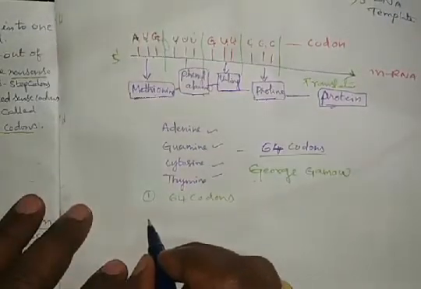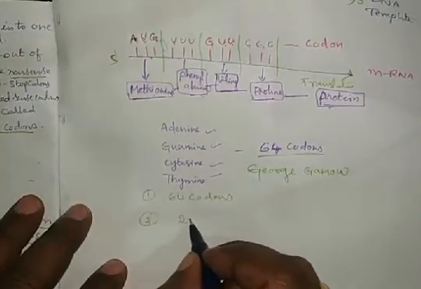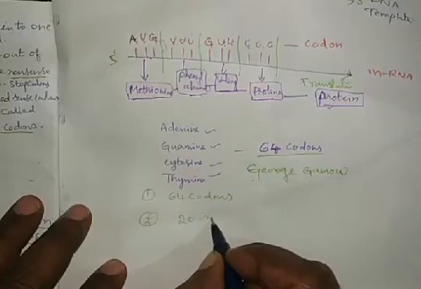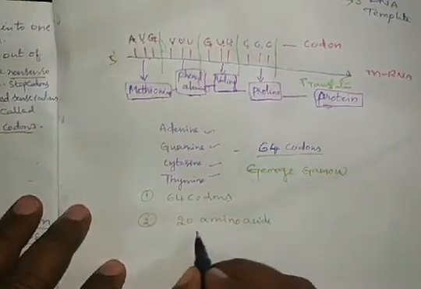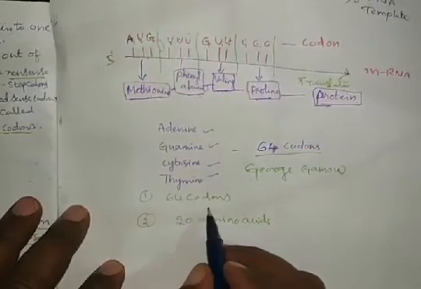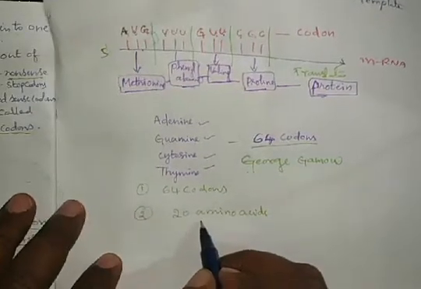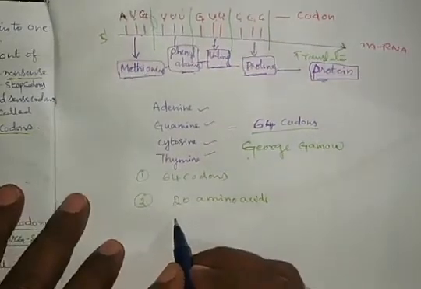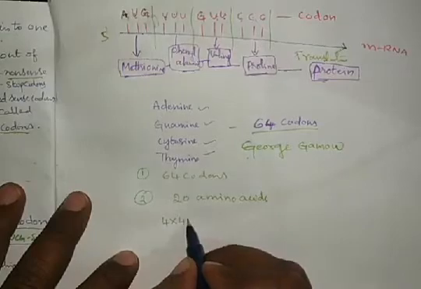These 64 codons can code 20 amino acids in the translation mechanism. And how are these 64 codons formed? With the 4 nitrogen bases.